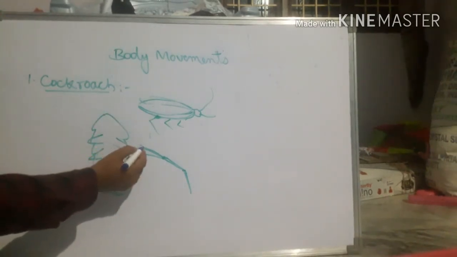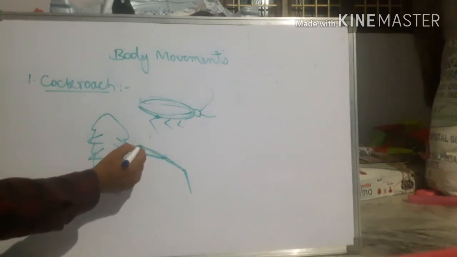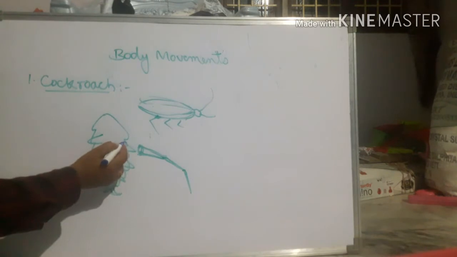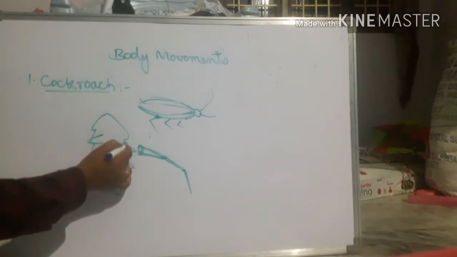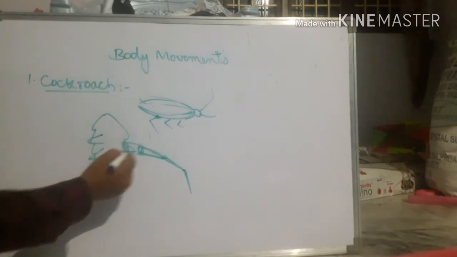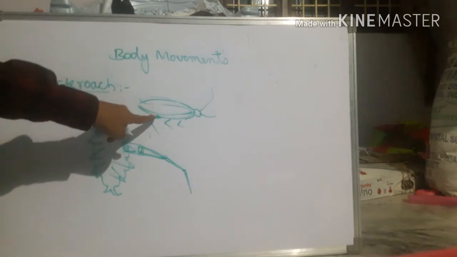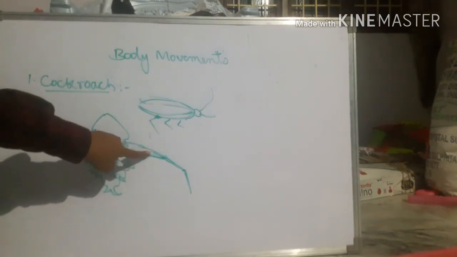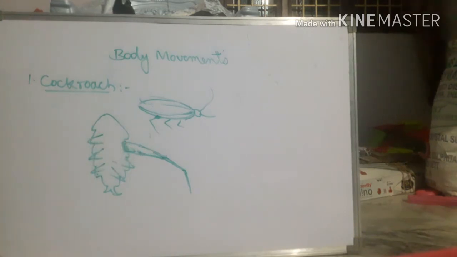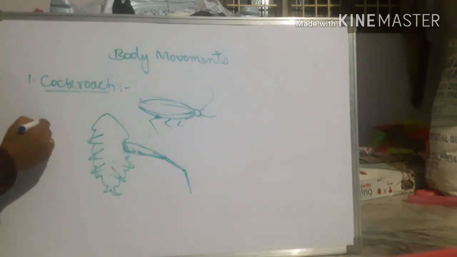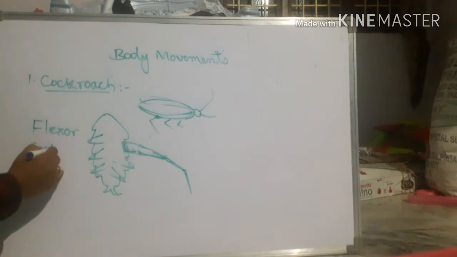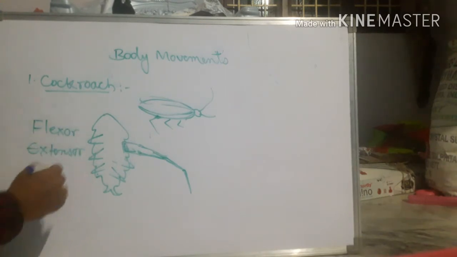So here, the legs of the cockroach are attached to the muscles that are present in the body sides of the cockroach. So here also you can find the flexor and extensor. What are these? Flexor and extensor.